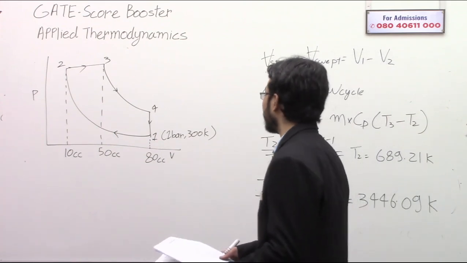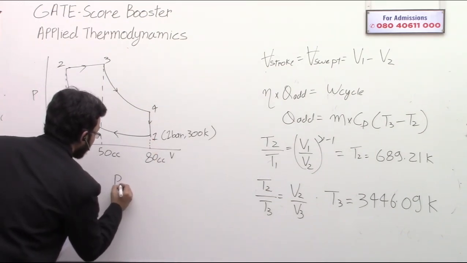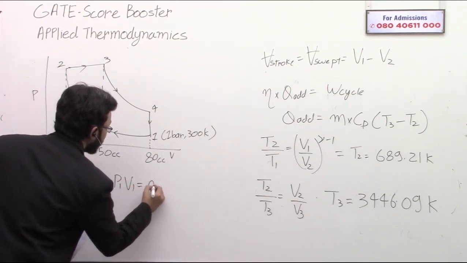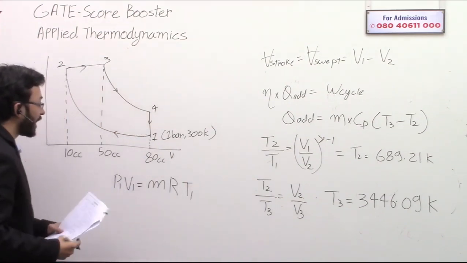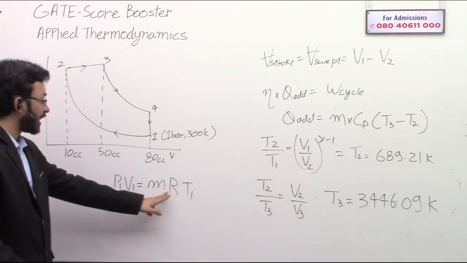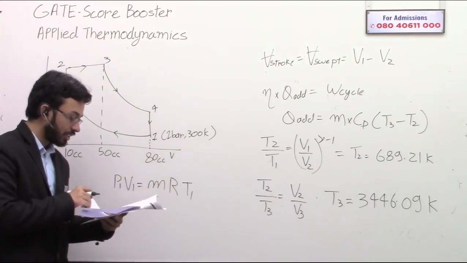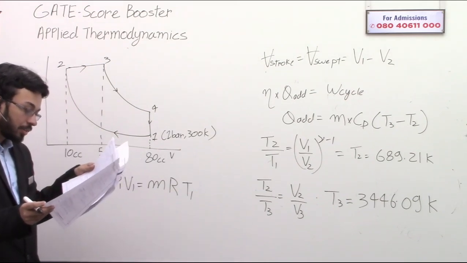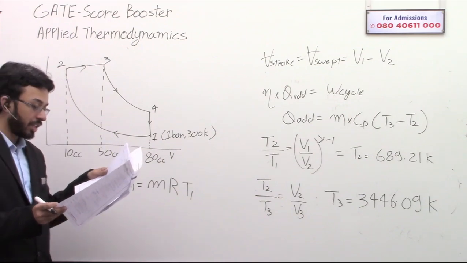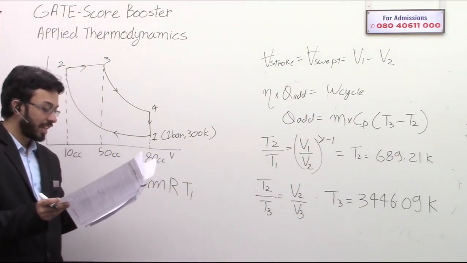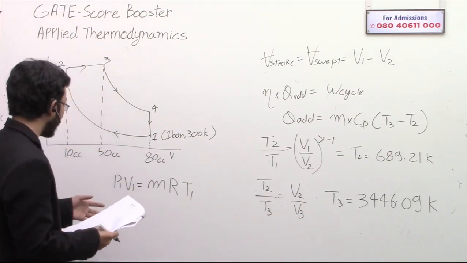Yes, exactly. Using the PV equal to MRT equation at point 1. So P1 V1 is equal to MRT1. M will be constant for the whole cycle, so I'm not writing M1 or M2. R is given in the question, since it has been assumed to be air, so R can be calculated or remembered.